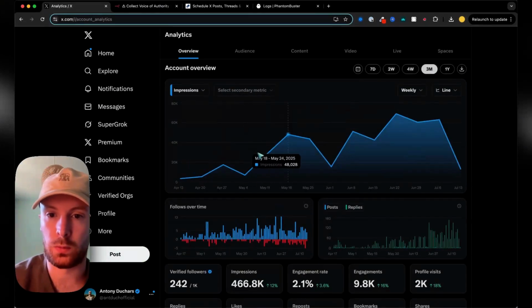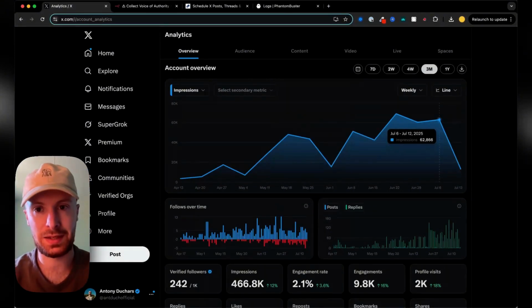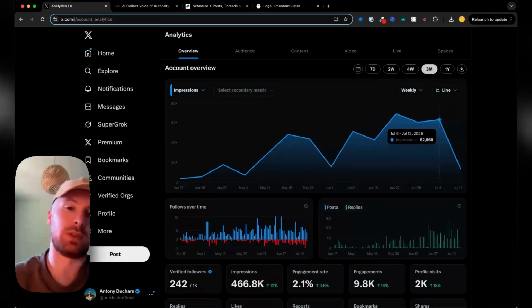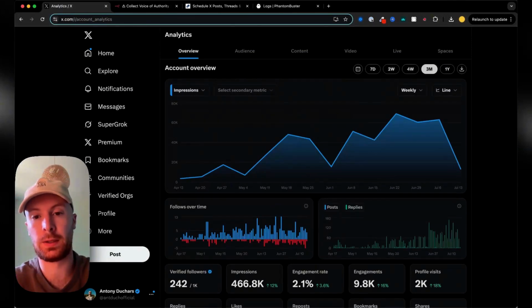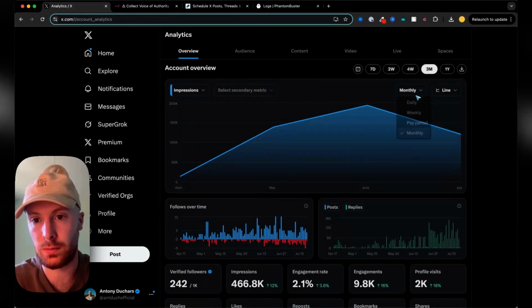You can see that we're just kind of continuously trending upwards. That's as this system expands and grows and becomes more refined. And as you add extra layers to this, this is how you can scale it. And I've been able to scale this without really putting too much time into my own X account. And it's been growing. And if we look at the monthly, I do prefer this the most,